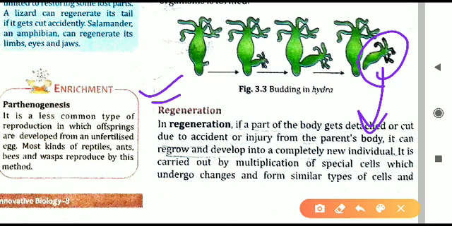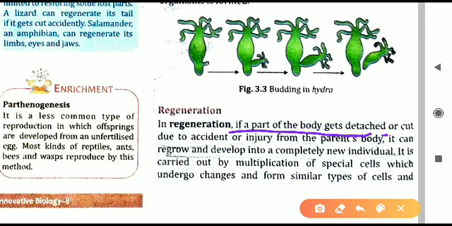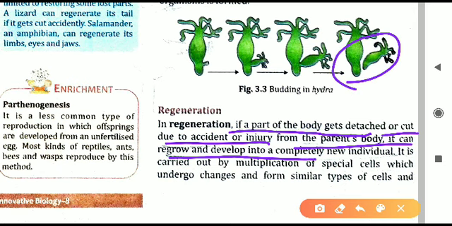Now when this branch has been removed, or when this bud has been removed, it will undergo a process that is called regeneration. Regeneration means what? Let us read there. If a part of the body gets detached or cut due to accident or injury, then it can regrow itself into a complete new individual. Just like here you can see in this diagram, the part of the body has been cut off, and this small part which has been cut off will grow itself into a new organism. This process where this cut part of the body will develop itself into a new organism is called regeneration.